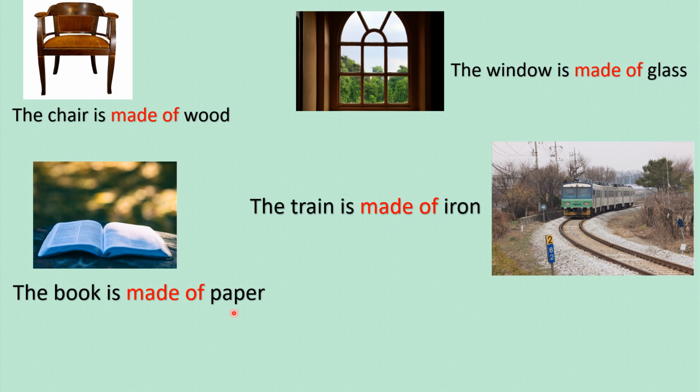The book is made of paper. Here also the quality of that paper, the characteristic of that paper has not undergone a change. Only the shape has changed, and that's why we say the book is made of paper. I hope you have understood when to use made of. When we talk about the material of that substance and that has not changed, we use made of.